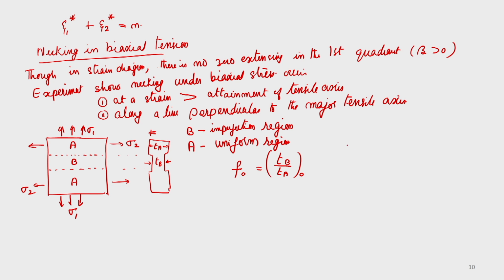Typically we can assume that F0 is of the order of 0.001.